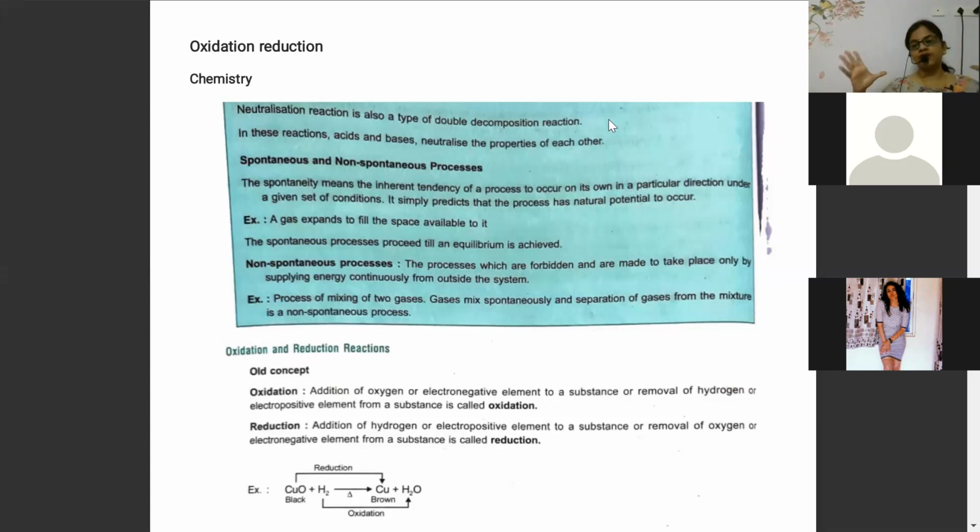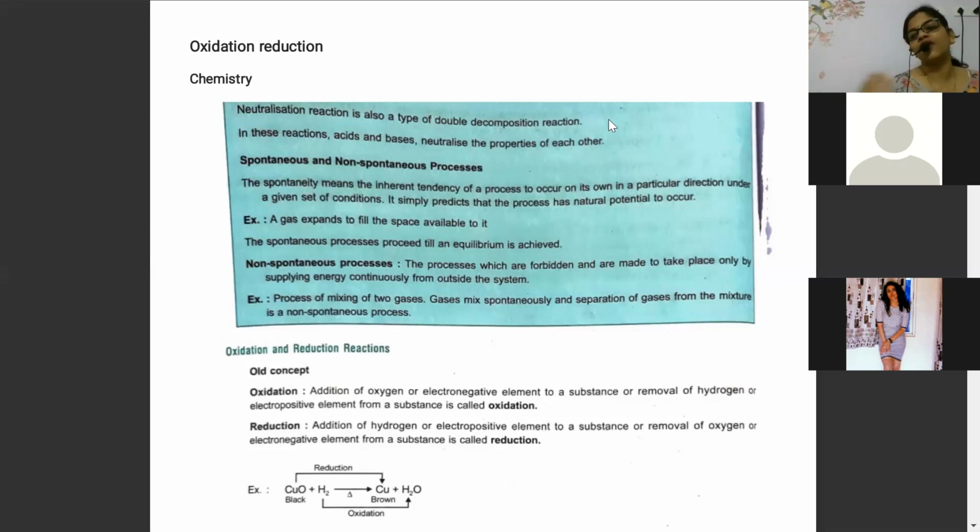Like, once a gas explosion happens, after the explosion the gas will start diffusing. The particles of the gas will keep on spreading everywhere. You cannot stop it. So this is again a spontaneous process. Diffusion is a spontaneous process. You cannot stop it. Once it is released, you cannot stop it.